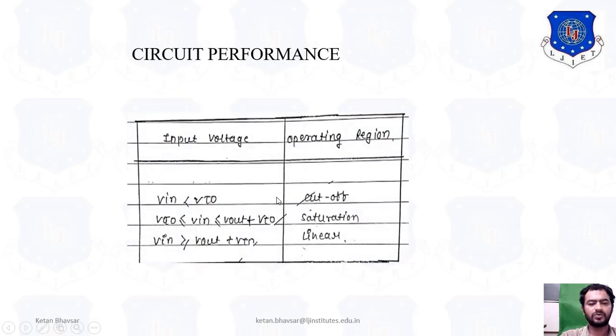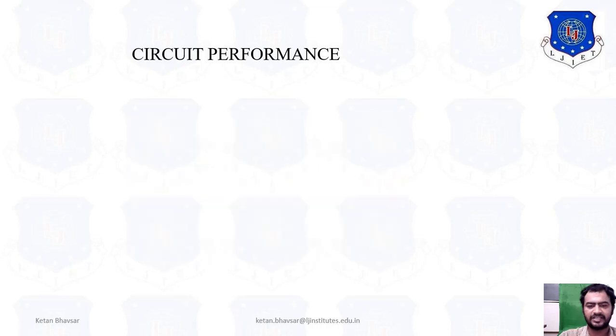So, circuit performance. As I already told you, there are three regions: cutoff, linear and saturation. Input voltage and operating region: if Vin is less than VTO, then it is in the cutoff region by default. If the value is below the threshold voltage, then it is in the cutoff region. If VTO is less than or equal to Vin, less than or equal to Vout plus VTO, then it is in the saturation region. And if Vin is greater than or equal to Vout plus VTO, then it is in the linear region. Here Vin is equal to VGS and Vout is equal to VDS, as you can see in the previous slide.